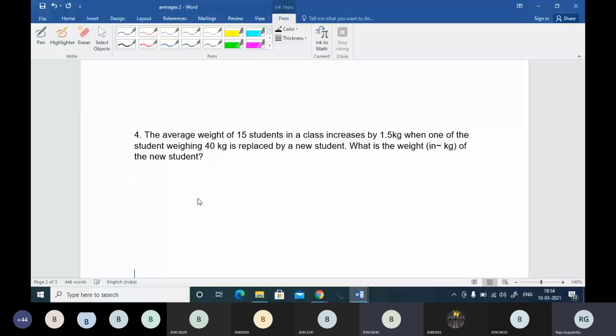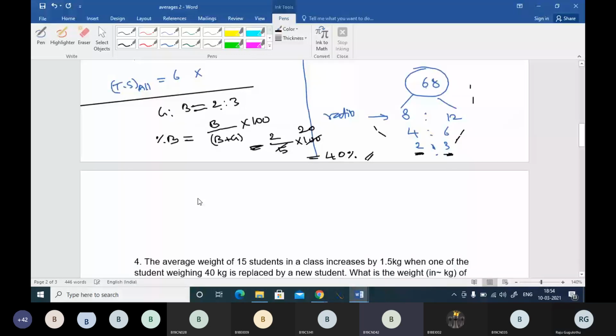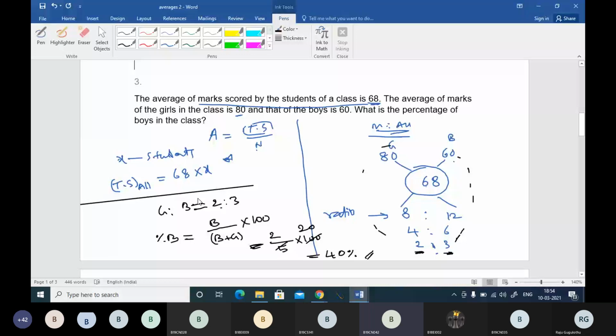Sir, I have a doubt. Please ask me. Sir, that boys percentage, I mean 2:3, you have written that 2/5. Oh, yeah, you are right, madam. You are right. Oh, I have made a mistake here, guys. You can see, this is girls. Oh, sorry. Where is it?